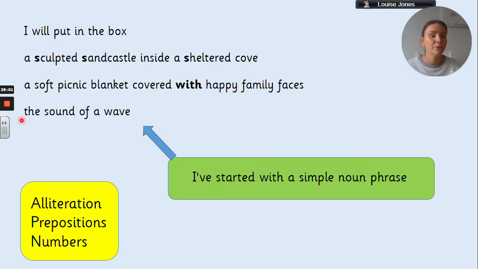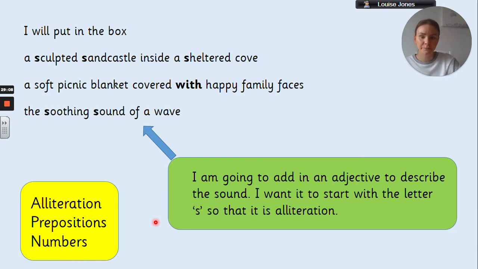So I've gone for the sound of a wave. And again, very simple noun phrase that I'm starting with, the sound of a wave. So I've chosen to add in the soothing sound of a wave. So I've gone for an adjective to describe the sound, and I've also gone for another S word so that we've got alliteration there, soothing sound.